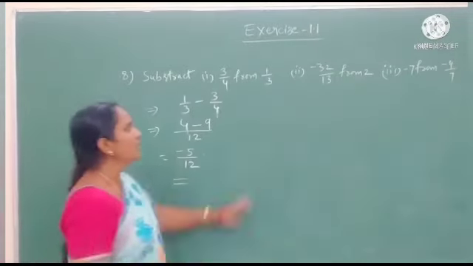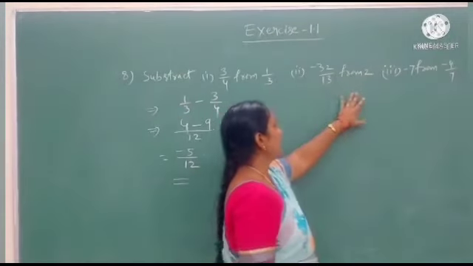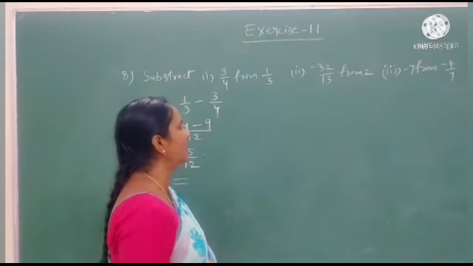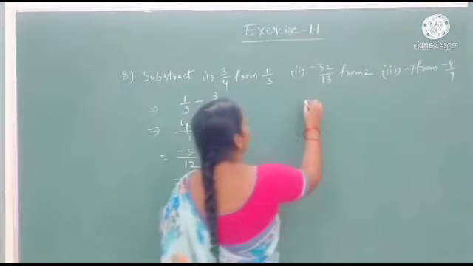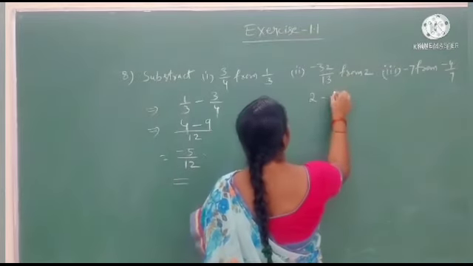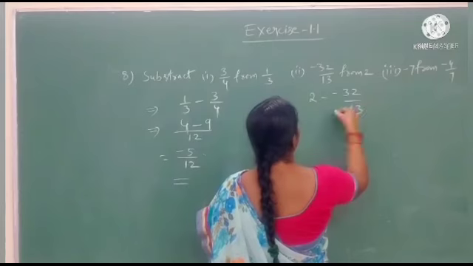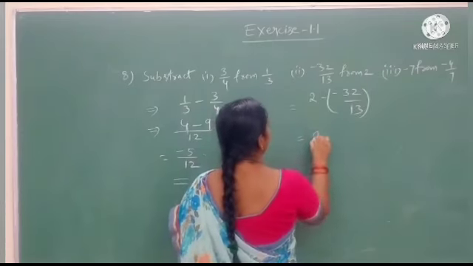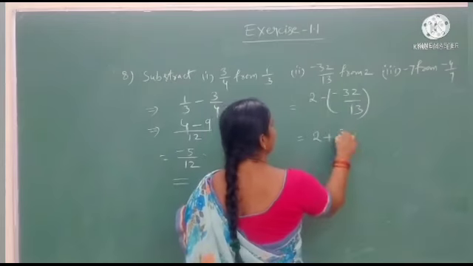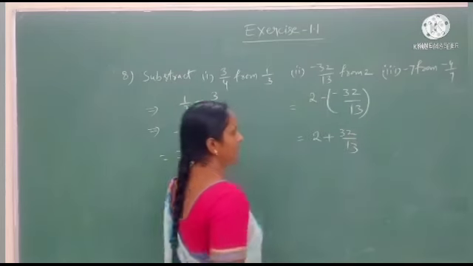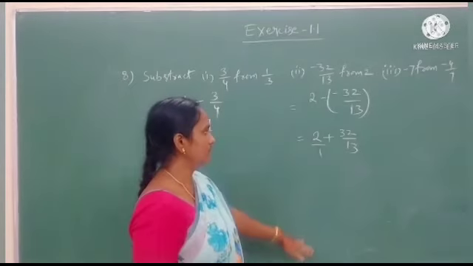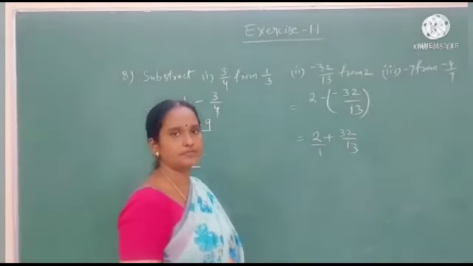And after that, in the same way you do the second question and third question. What is the second question? Minus 32 by 13 from 2. I will give you 2 minus 32 by 13. Here we get 2 minus into minus, plus 32 by 13. Okay, and after that you do the question.